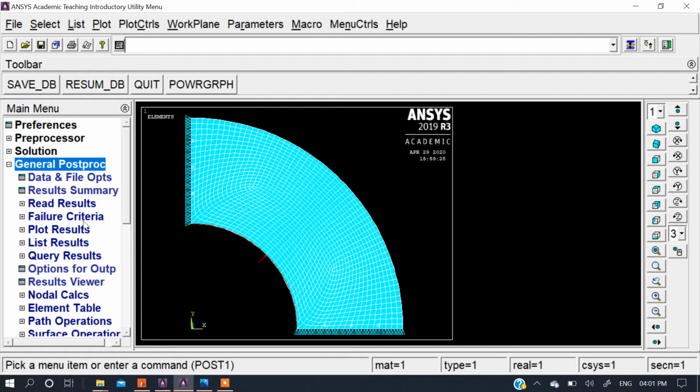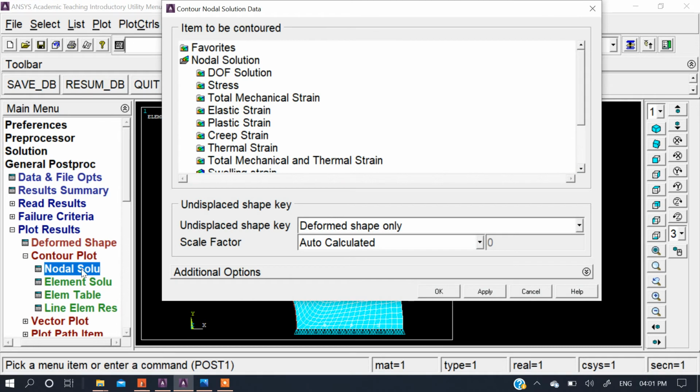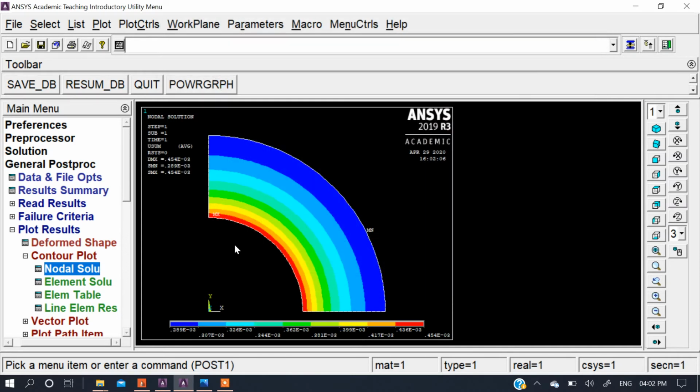As this is a student version, we can't plot the results for stress and strain, but I will teach you the command where we have to click. If you are using another version of ANSYS, it can show the result for this. As the package is not included in the student version, it shows an error. So go to contour plot, DOF solution. In this displacement vector sum, select OK. So in this way, this area is subjected to the maximum deflection.